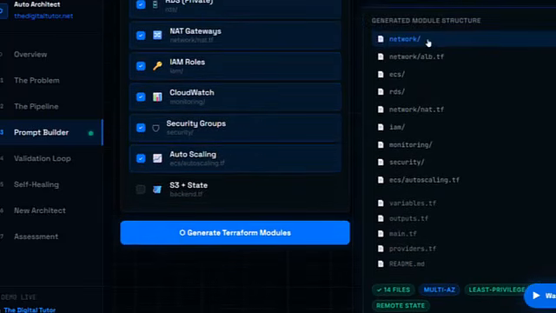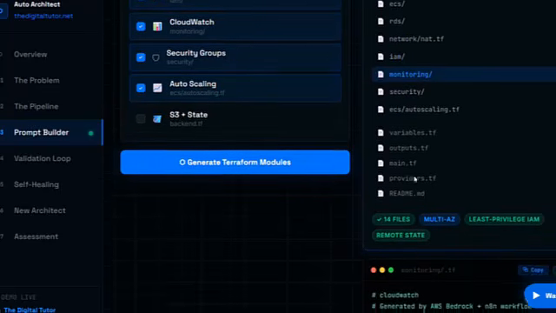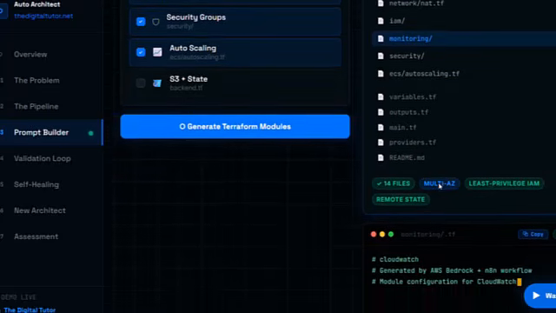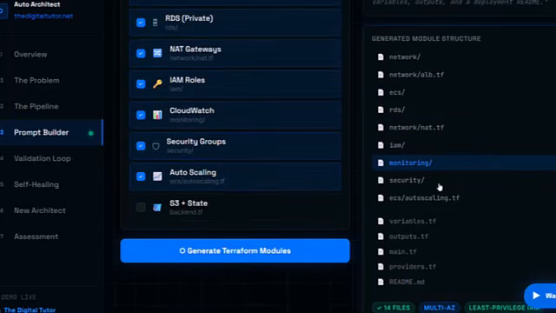This is what n8n is doing here. n8n is not just calling an AI model, it is coordinating the full workflow. So: prompt intake, Bedrock reasoning, architecture schema, Terraform generation, validation loops, a self-review, and then output package and delivery. This is how we move from a random AI response to a controlled architecture automation pipeline.